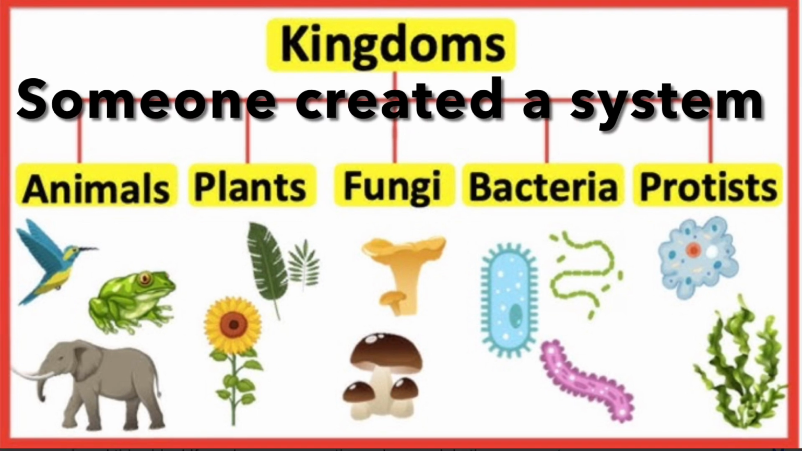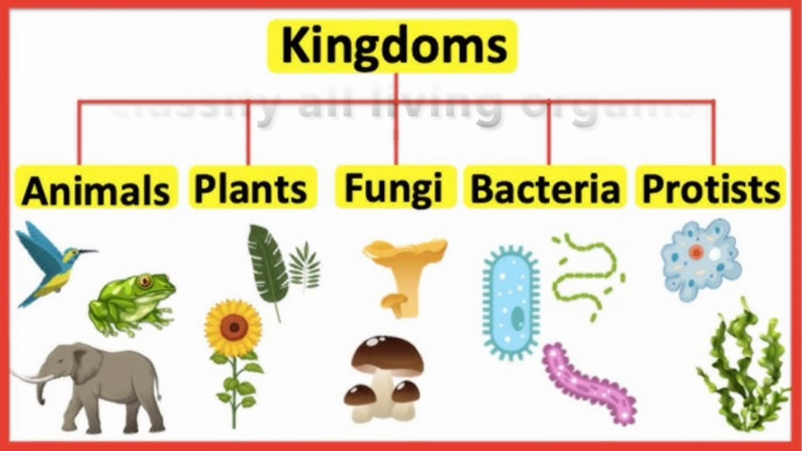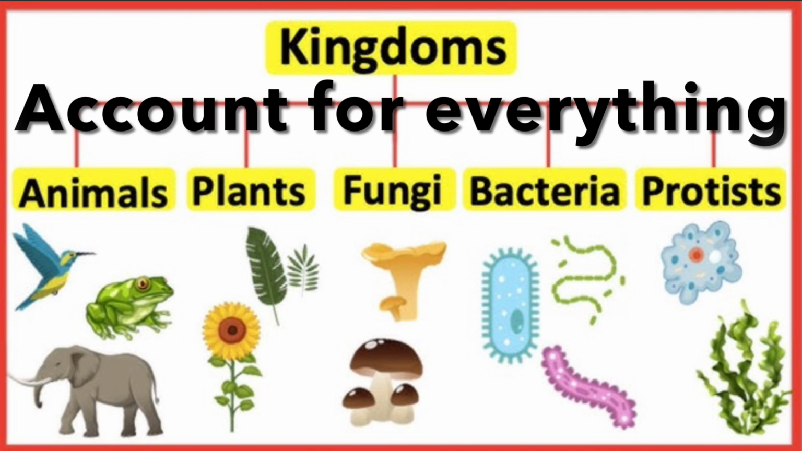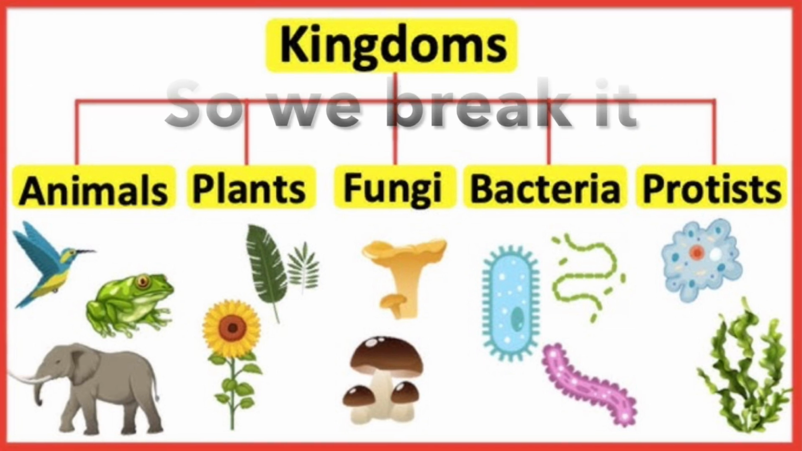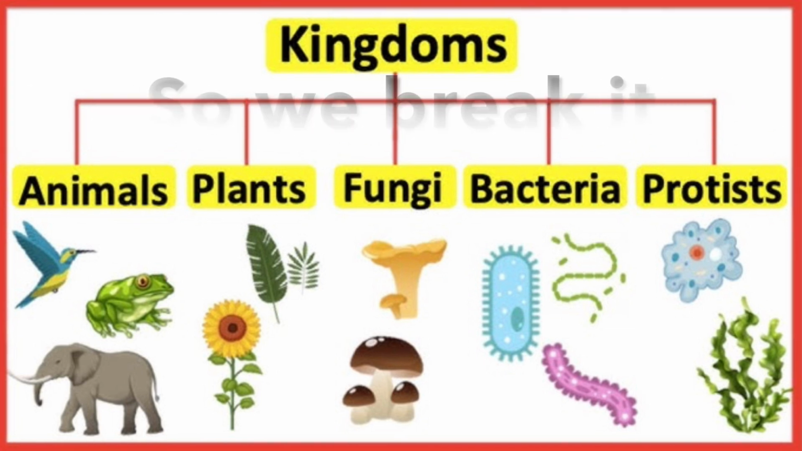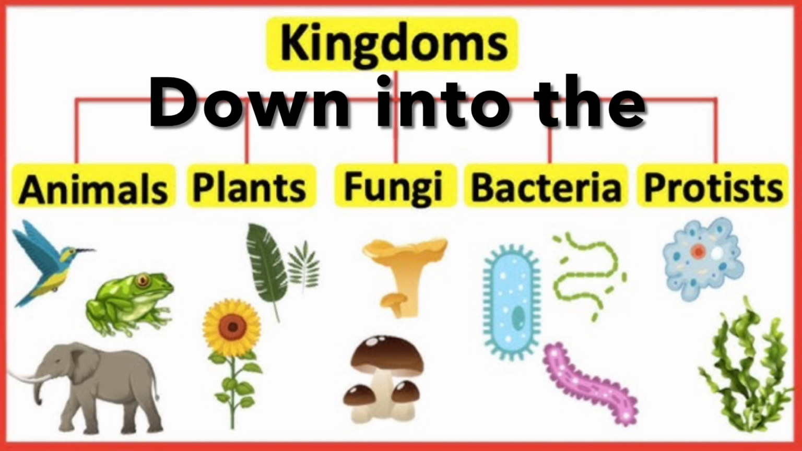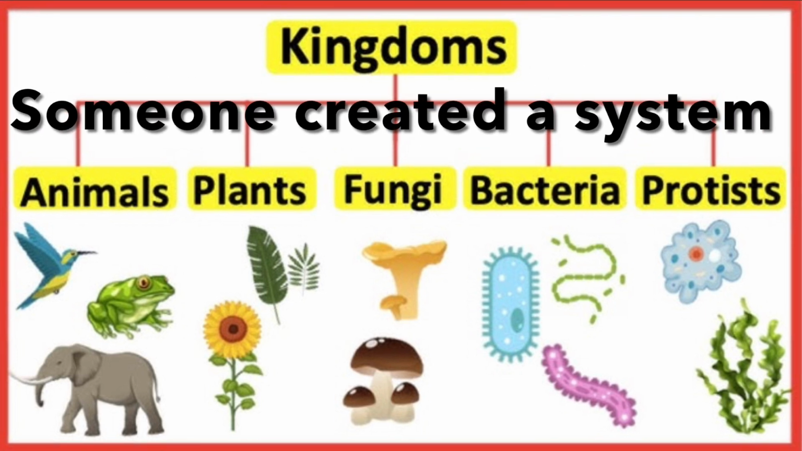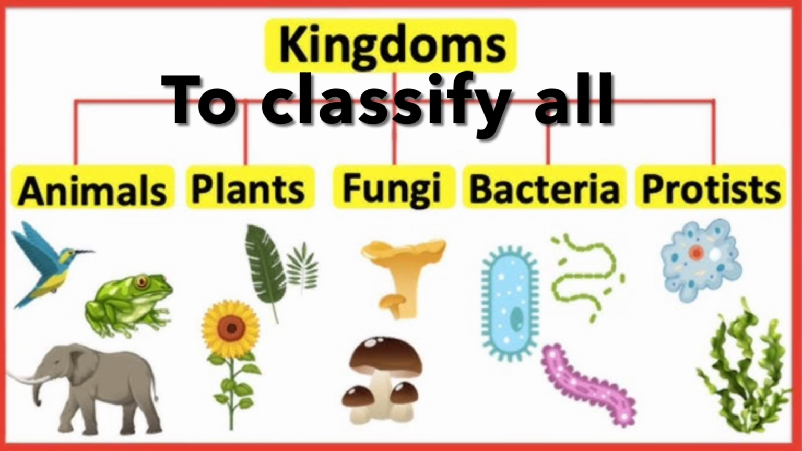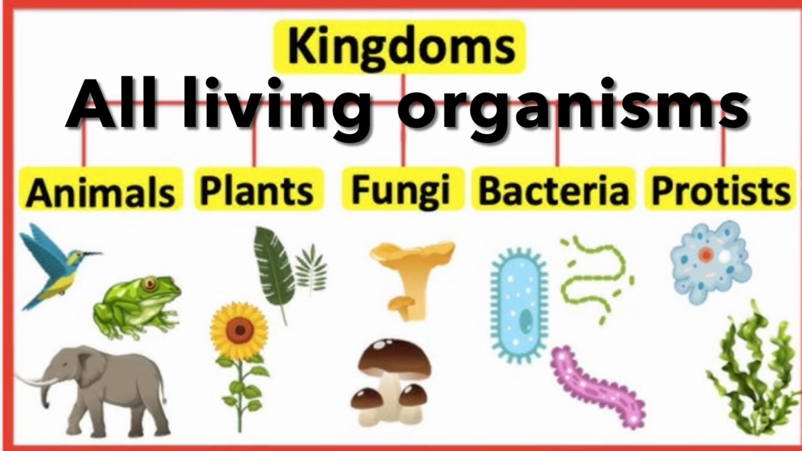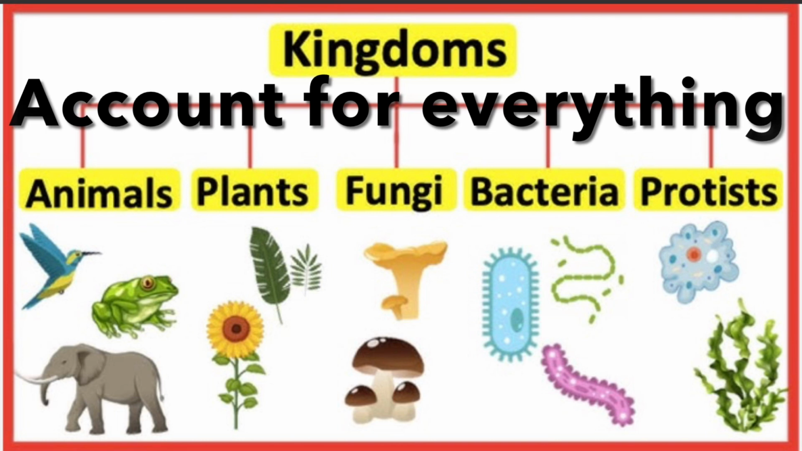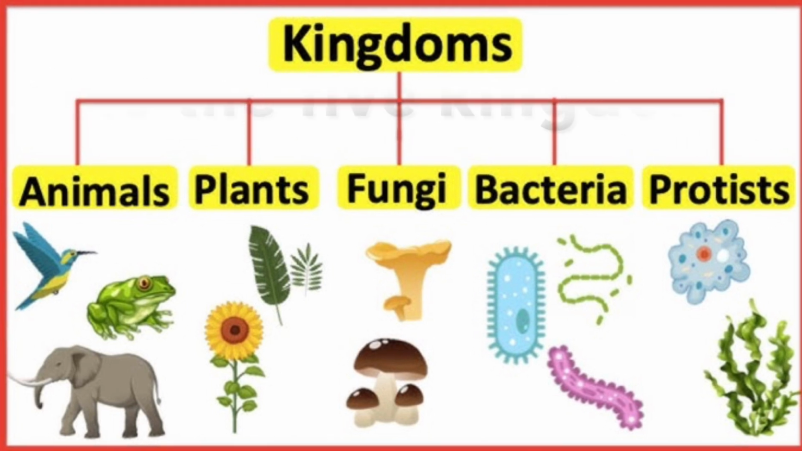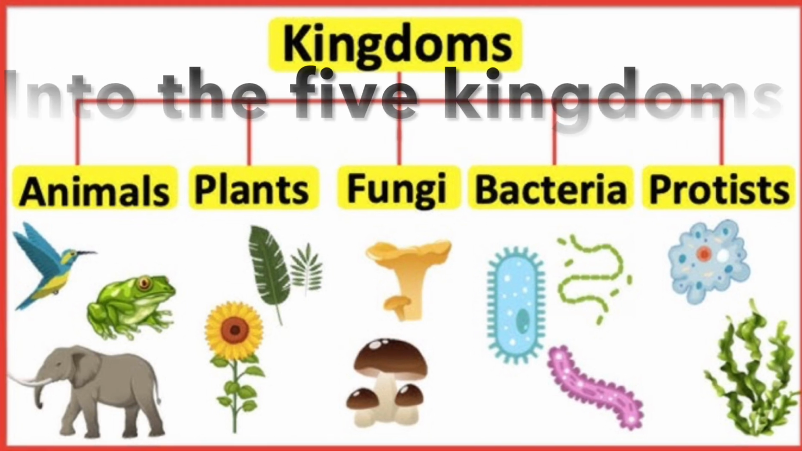Once upon a time, someone created a system to classify all living organisms. Account for everything, we don't wanna forget some. So we break it down into the Five Kingdoms.